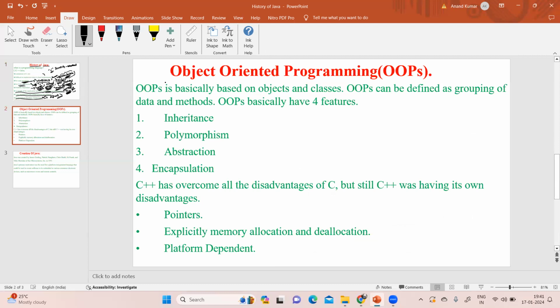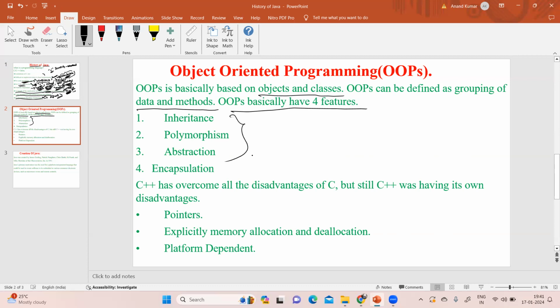Here, OOPS is basically based on objects and classes. OOPS can be defined as a group of data and methods. OOPS basically has four features. Object-oriented programming should have these four features.